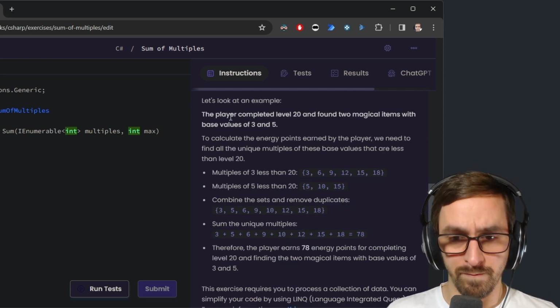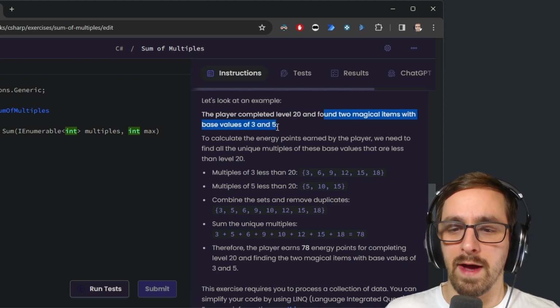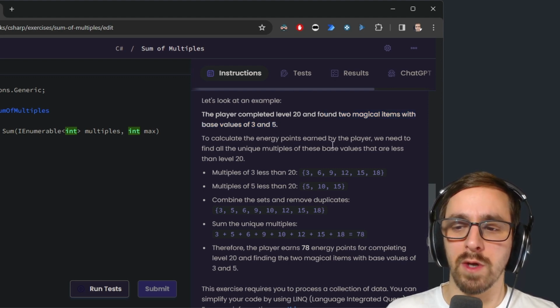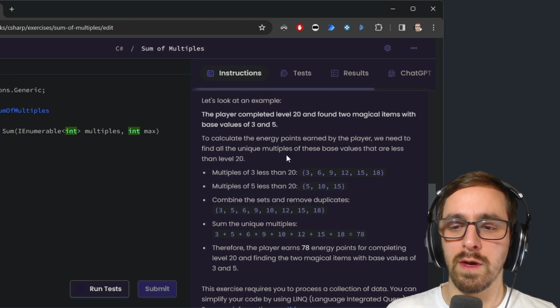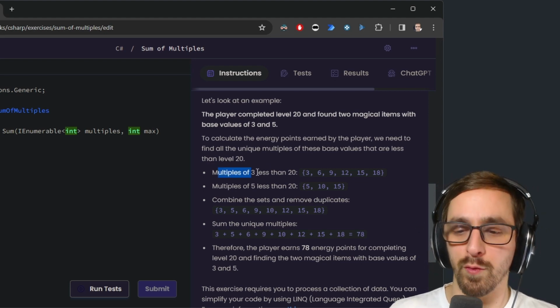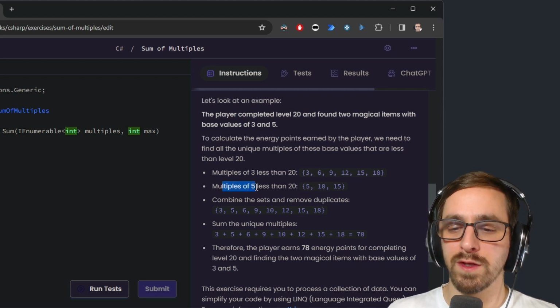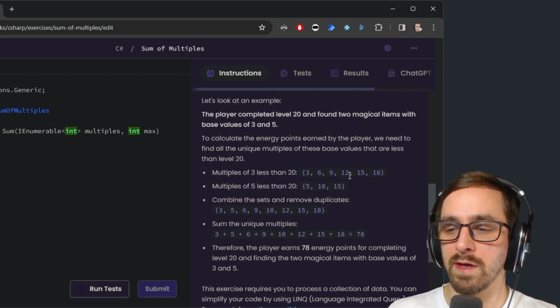So let's look at an example. The player completed level 20 and found two magical items with base values of 3 and 5. To calculate the energy points earned by the player, we need to find all unique multiples of these base values that are less than level 20. What? Oh, multiples of 3 that are less than 20. I did not understand that at first. Okay, and multiples of 5 that are less than 20. So 3, 6, 9, 12, 15, 18, and 5, 10, 15.